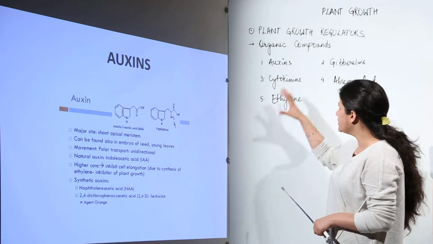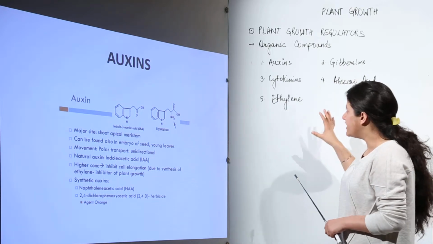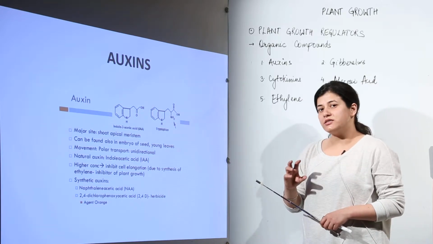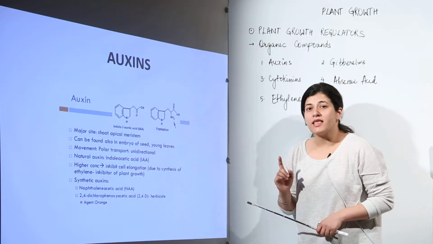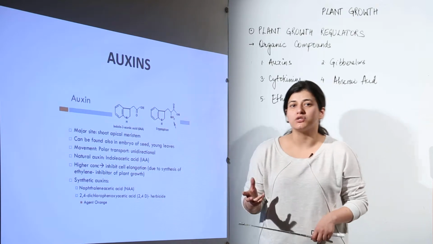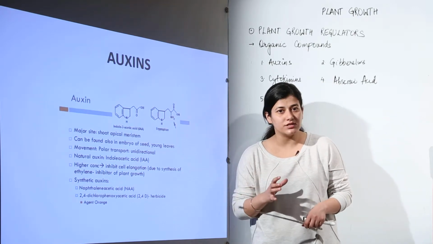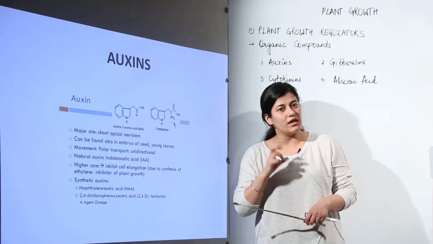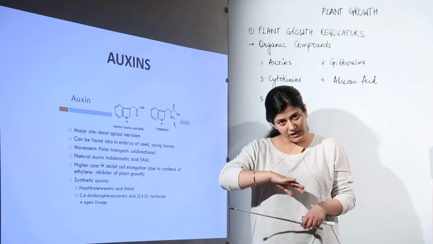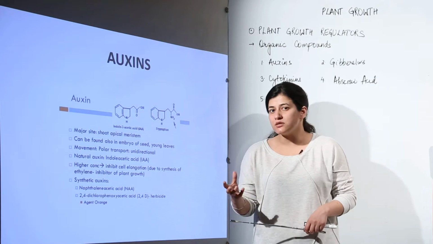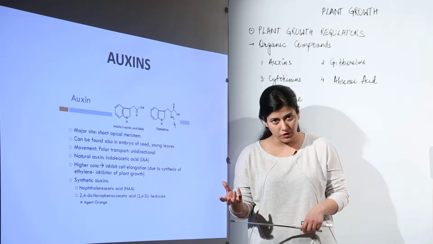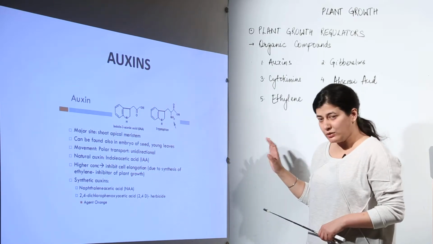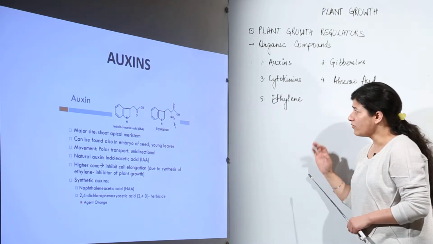So one by one we are going to deal with each of the hormones, and primarily you have to remember the function that they are playing. You also have to remember which hormone is antagonistic to the other one. When I say antagonistic, that means if one hormone is leading to the increase in length, there would be another hormone which would be working antagonistically, or in simple terms oppositely, to that particular metabolic function which one hormone has conducted. So let's see what auxins are all about.